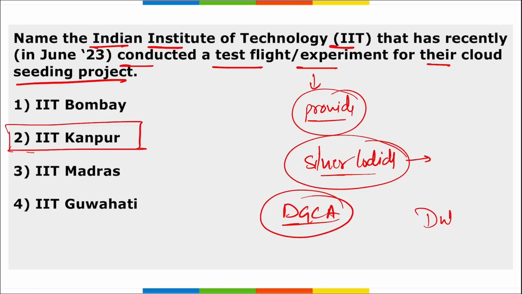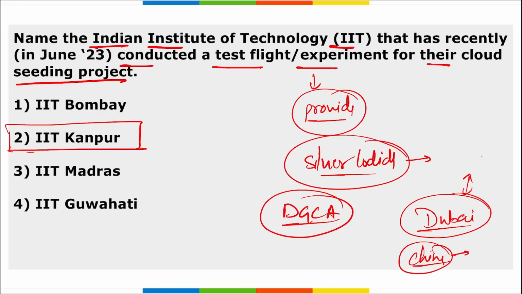Even Dubai last year used a cloud seeding technique to produce rainfall because of the high temperatures there. And even China used this technology for irrigation last year when there was drought.